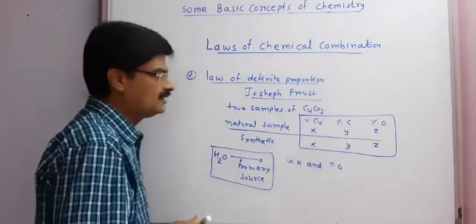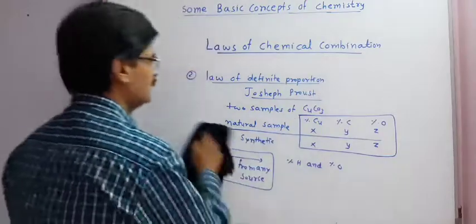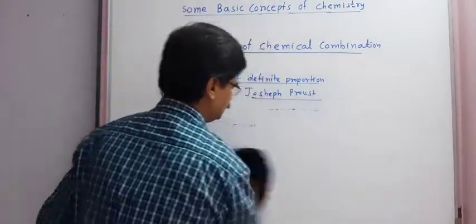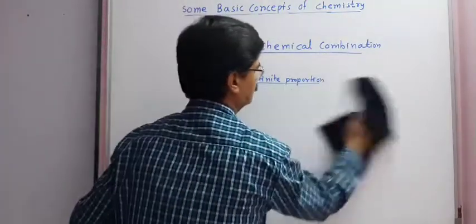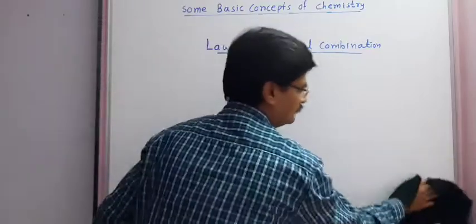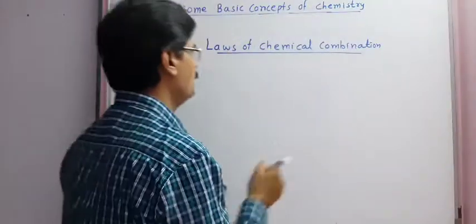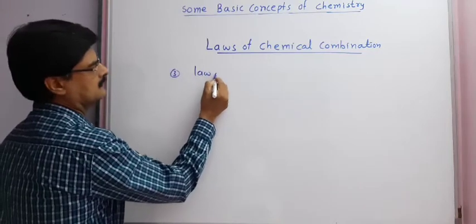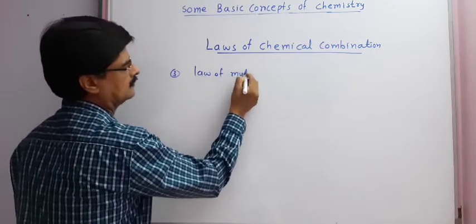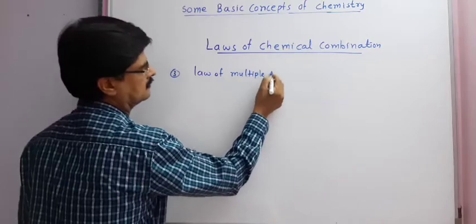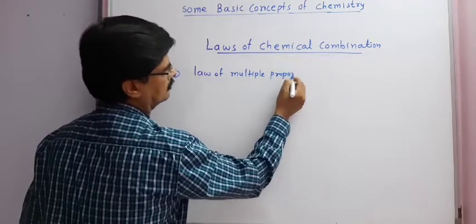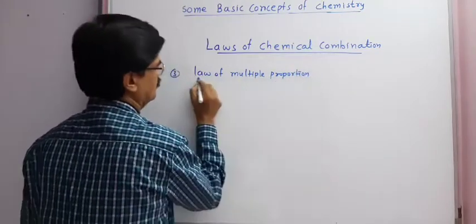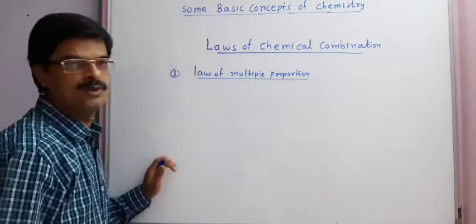Now we'll understand the third law, the law of multiple proportion. The law was proposed by Dalton.